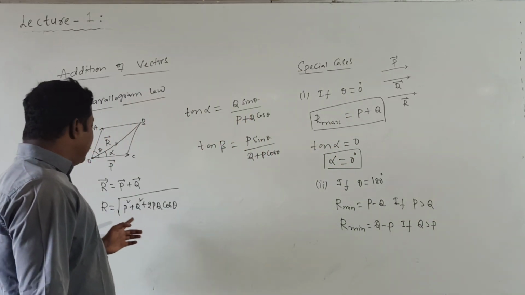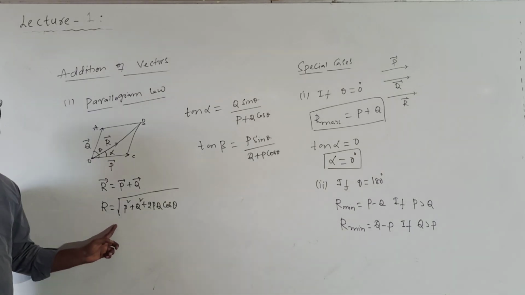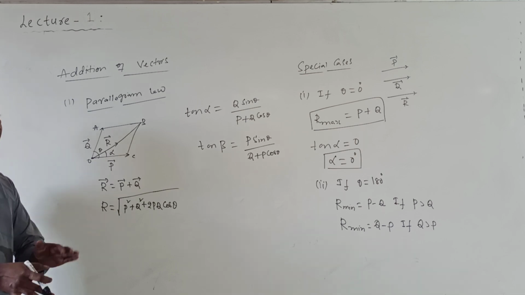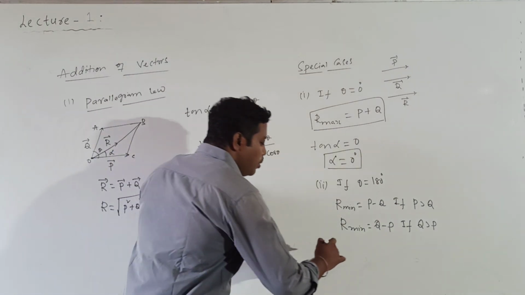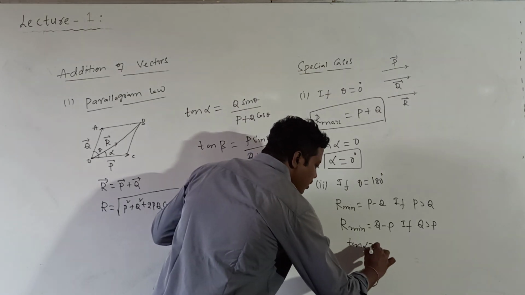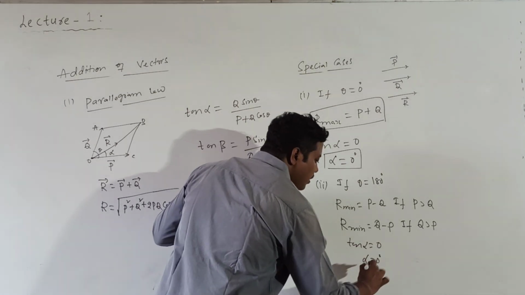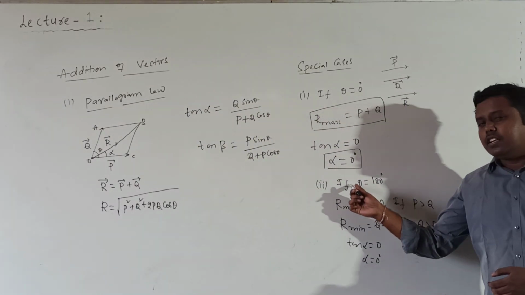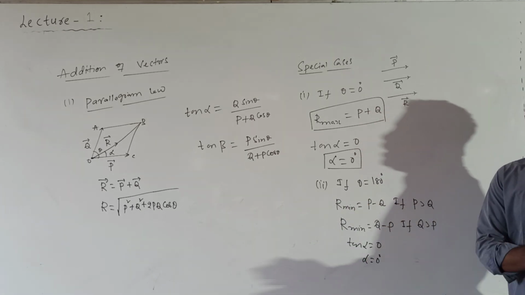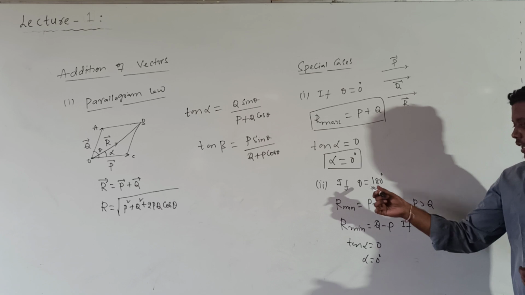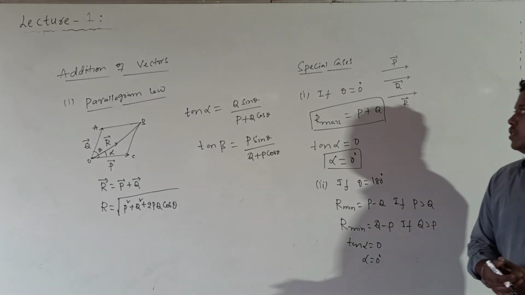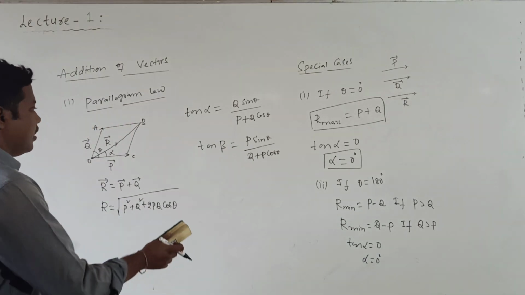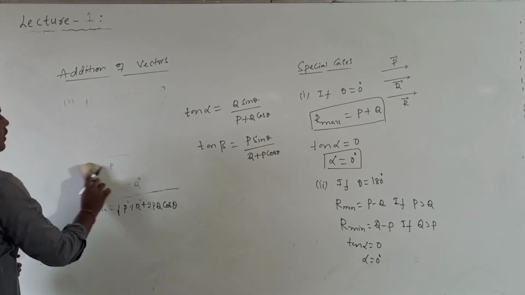Similarly, substituting theta is equal to 180, I will get R is equal to the square root of P minus Q whole square. So I will get R is equal to P minus Q or Q minus P. Understood? Here also we will get tan alpha value equal to 0, then alpha is equal to 0. So what is the direction of the resultant vector? The resultant vector direction will be in the direction of the vector of greater magnitude. Whichever vector is greater, the resultant vector will be in that direction. Understood now? So this is the second case based on the parallelogram.